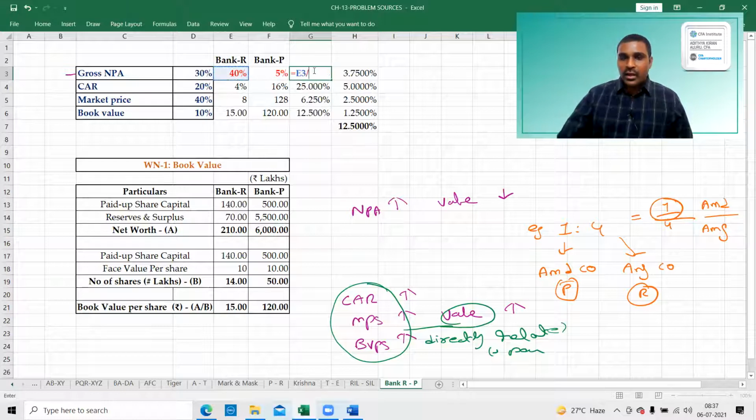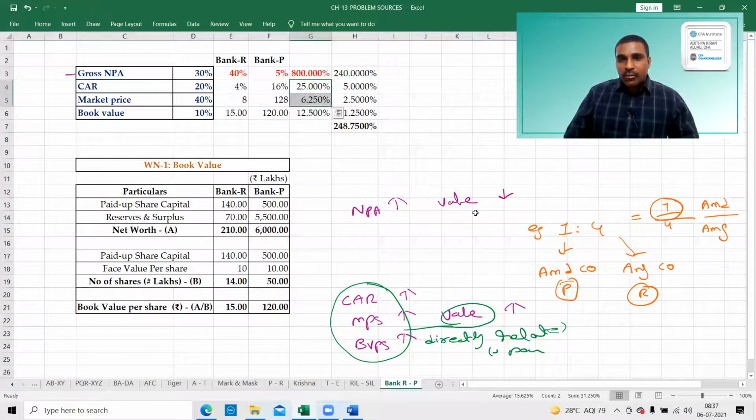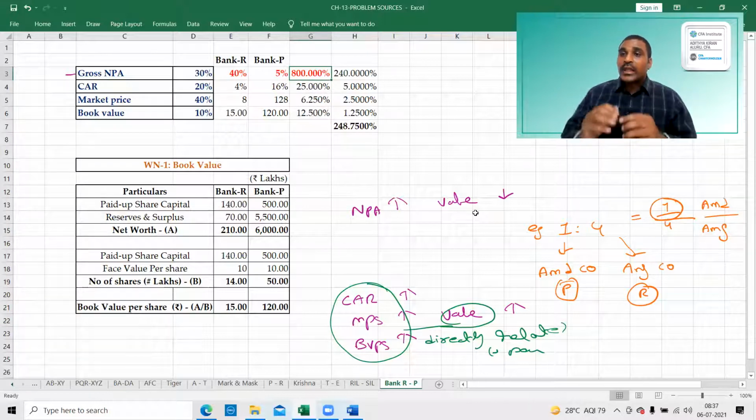But here, if you apply 40 divided by 5, it comes to more than 1, 800%. That means you are getting more shares for having more losses. NPA is nothing but bad debts. A company with more bad debts cannot be supposed to take more shares; it is supposed to take fewer shares. Do you understand? If I apply the formula here also, it implies that bank R is getting more shares from bank P for having more bad debts. That is logically incorrect. Bank R has more bad debts, therefore it should get a lower price, not a higher price.